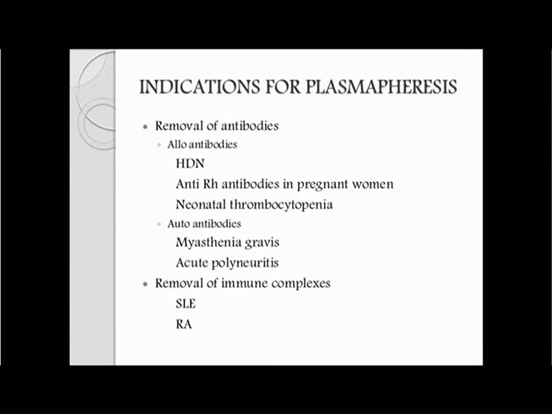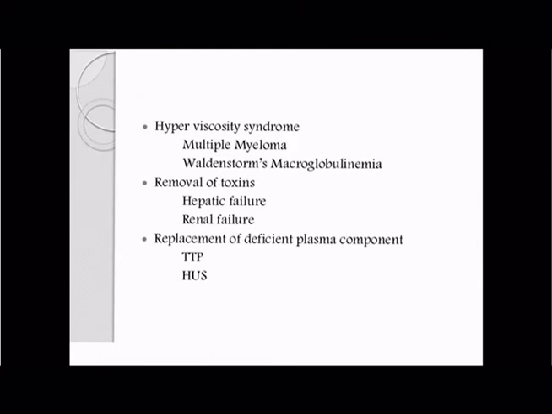Indications. Plasmapheresis is indicated for removal of antibodies, such as alloantibodies in hemolytic disease of the newborn, anti-RH antibodies in pregnant women, and neonatal thrombocytopenia. Autoantibodies, as in myasthenia gravis and acute polyneuritis. Removal of immune complexes as seen in systemic lupus erythematosus and rheumatoid arthritis.